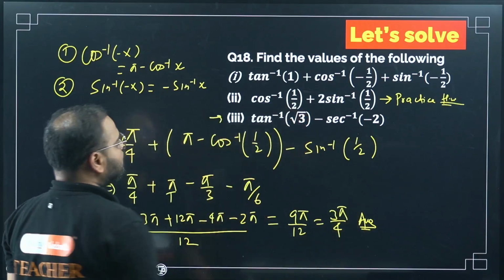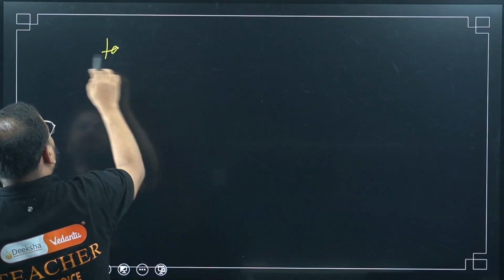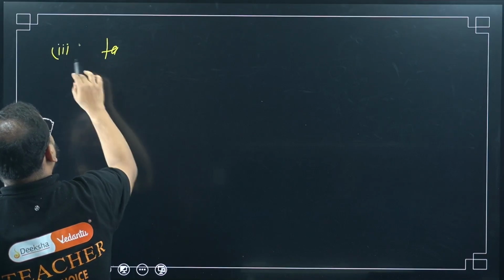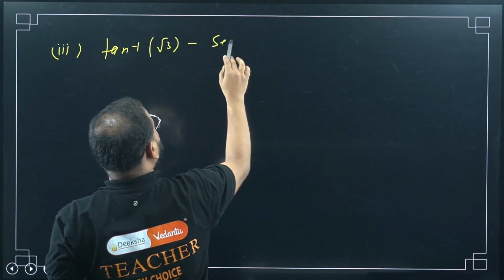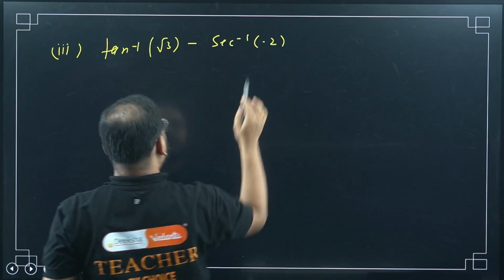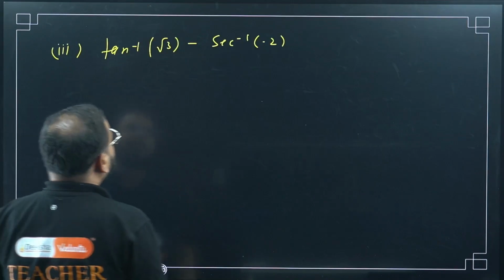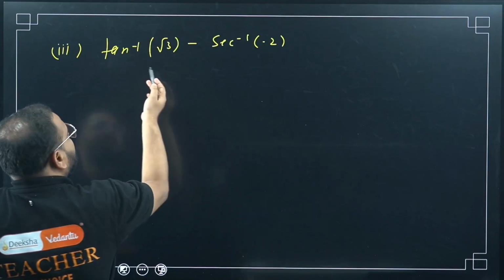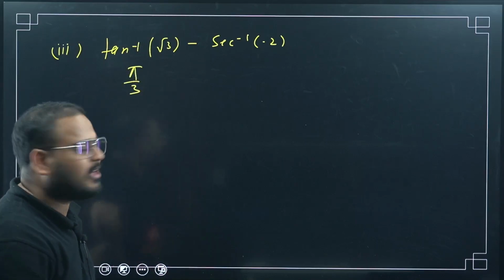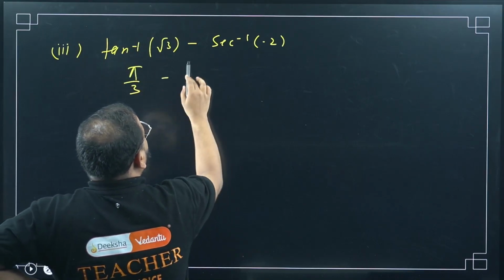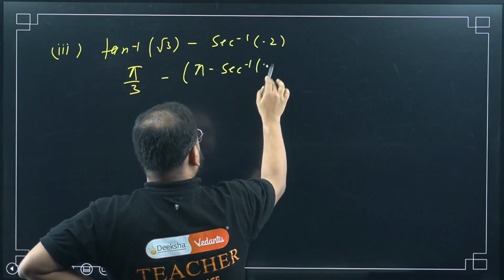I'll do the third part. Tan inverse of root 3 minus sec inverse of minus 2. I'm doing the third part. Not a problem, right? Tan inverse of root 3 minus sec inverse of minus 2. Am I right? Yes. Okay. So for this I can directly write what? Pi by 3. At 60 degree, tan is root 3. This will become what? Pi minus sec inverse of 2.